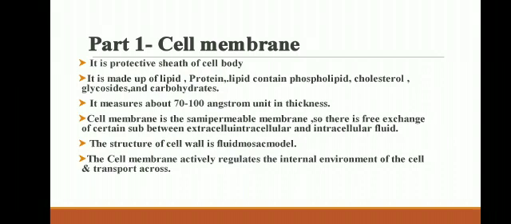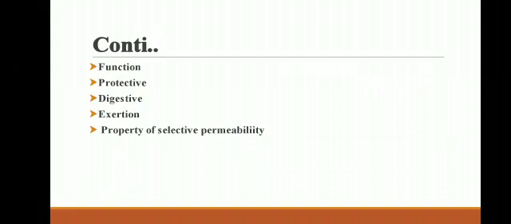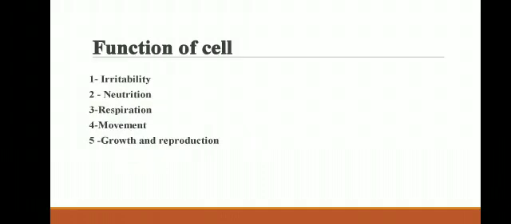The cell membrane actively regulates the internal environment of the cell and transport across it. Functions of the cell membrane include: first, protective; second, digestive; third, excretion; and fourth, property of selective permeability. Later we discuss the functions of the cell: first, irritability; second, nutrition; third, respiration; fourth, movement; and fifth, growth and reproduction.